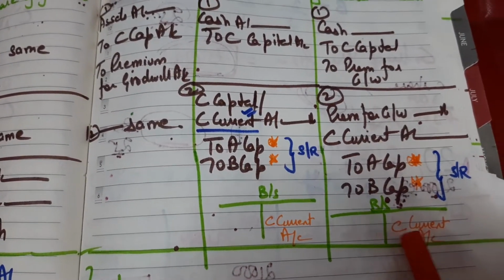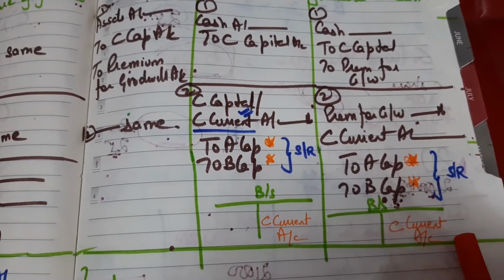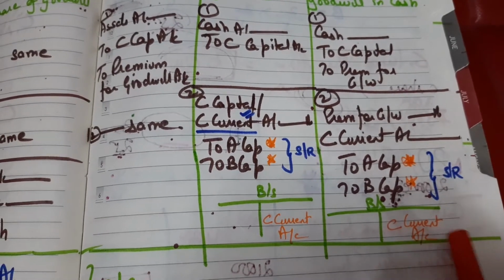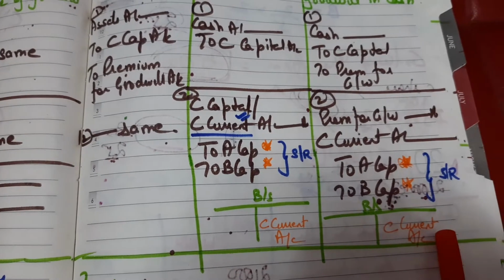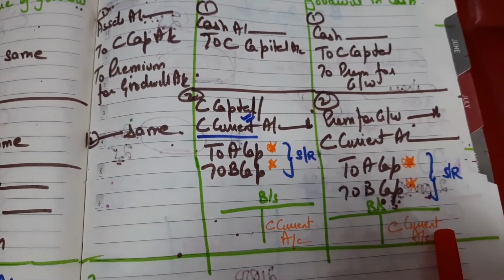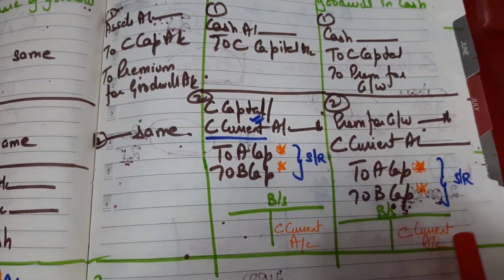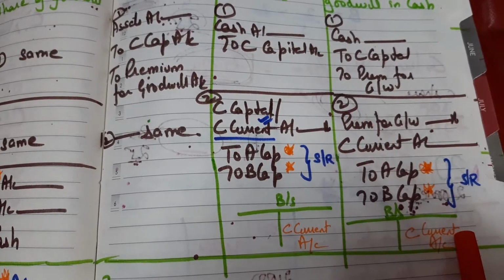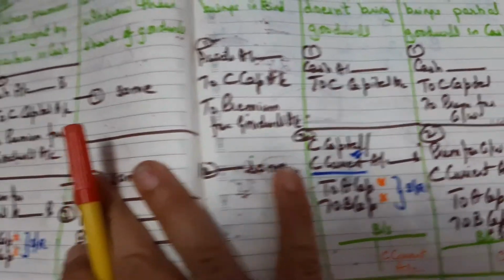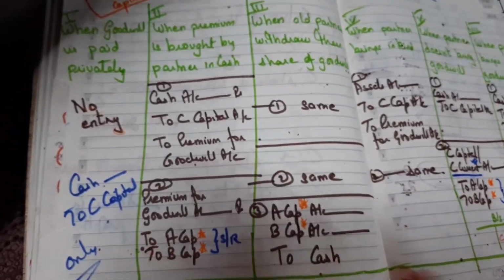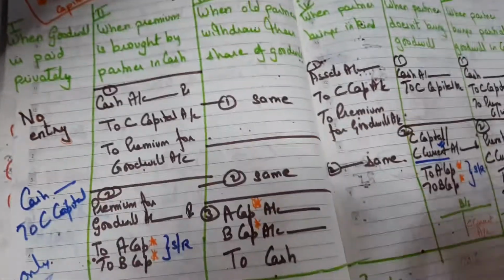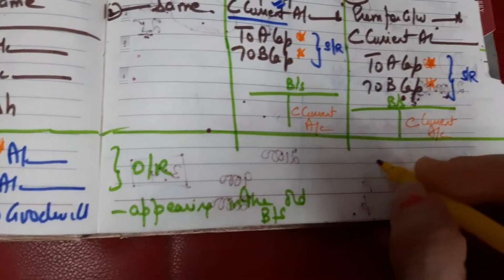And similarly, in the balance sheet, C's current account will appear over here as 15,000. In the earlier case, it was 40,000 because he was not bringing the total amount. In this case, he has brought 25,000. He has not brought 15,000. So here, 15,000 will appear. Clear? Now, in all these cases, see what will be the net effect. What is going to increase in first, second, third?